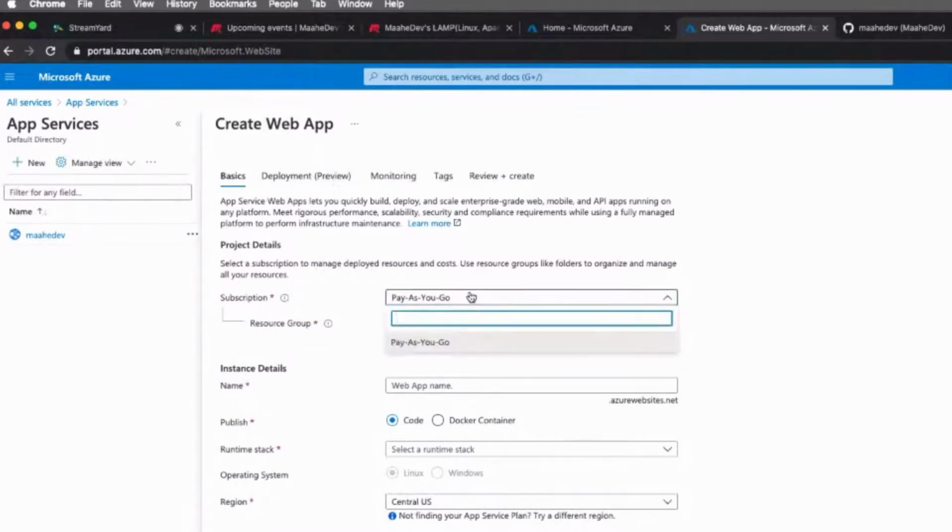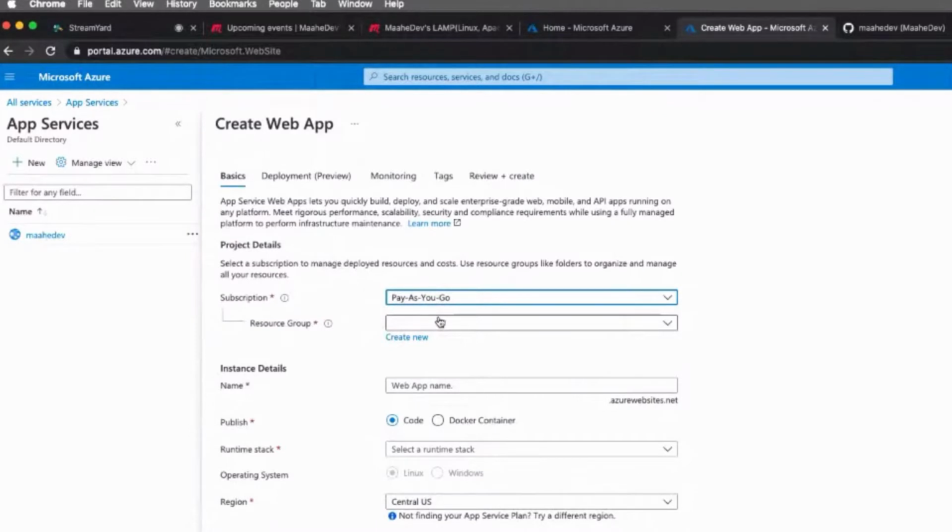It will ask you for the subscription. As I said, in order to add any new resources, you should have a subscription. An active subscription is required. So in case your free one is over, you have to first go and select pay as you go, and then you will be able to add anything.